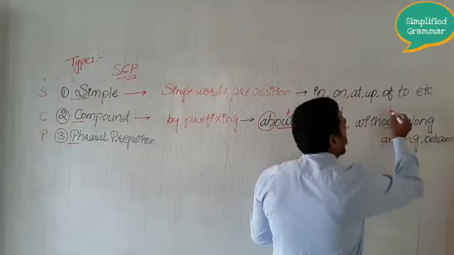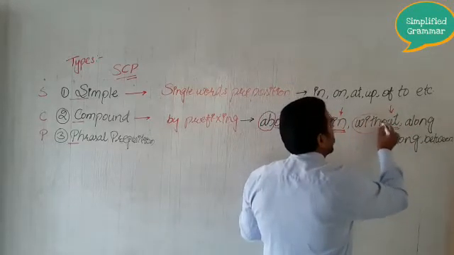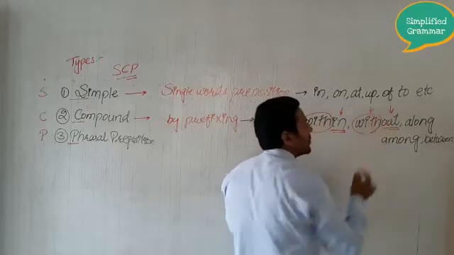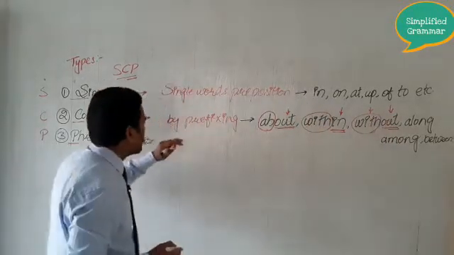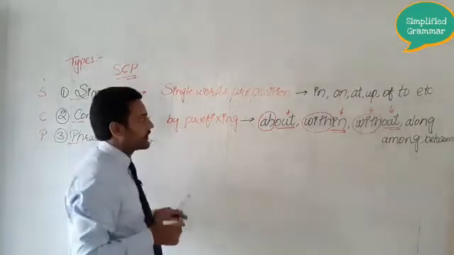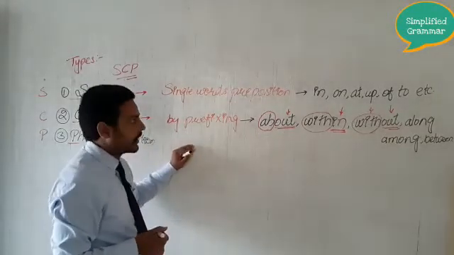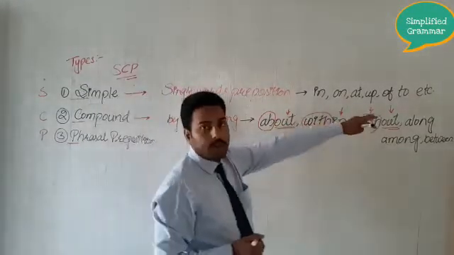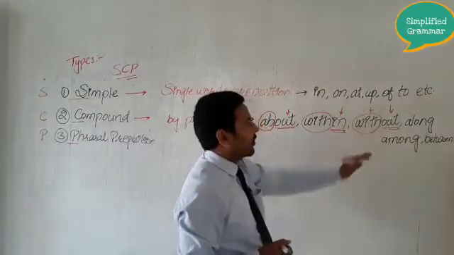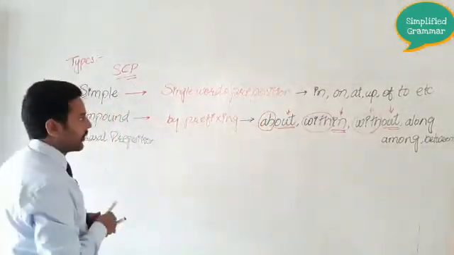Out is your simple preposition, and before this you can see again with. So what I mean to say, dear students, is that a compound preposition is mostly made up by prefixing words. I hope you understood what is compound preposition. There are many more compound prepositions like along, between, among, beside, besides, and all these.